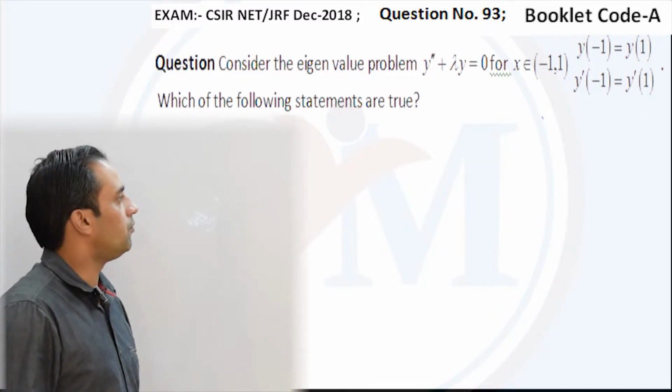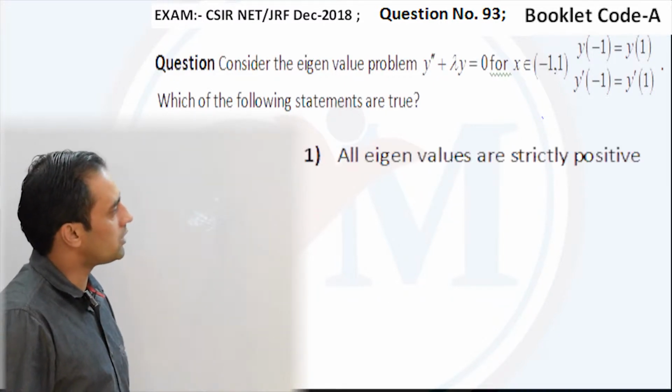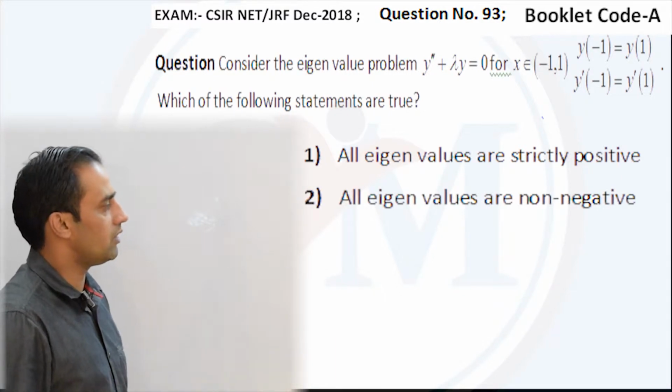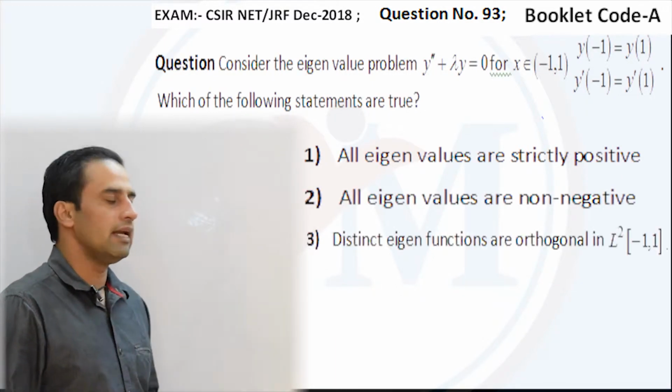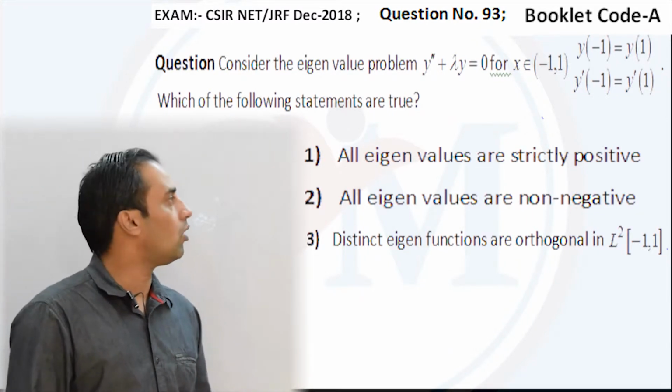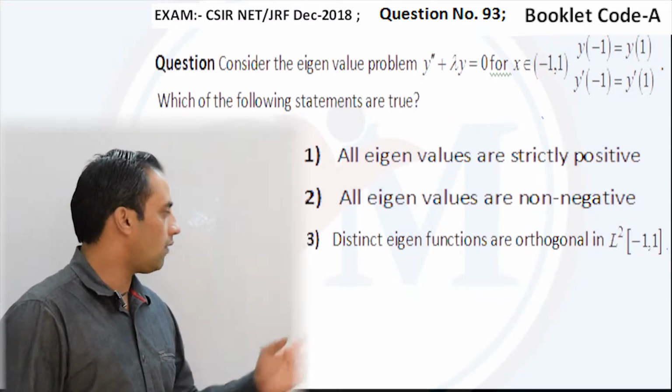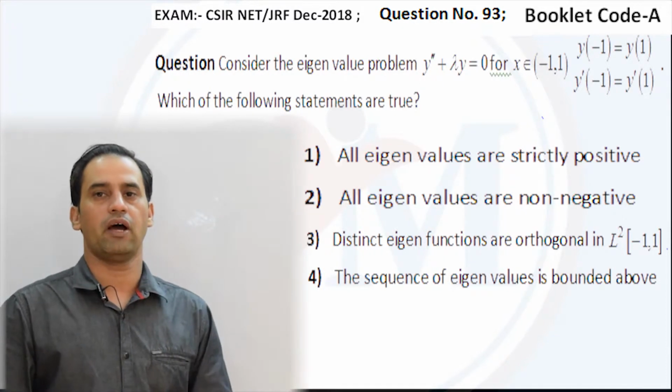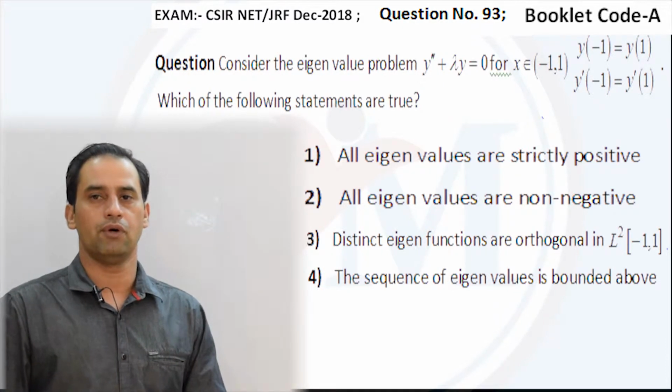We have to verify whether all eigenvalues are positive. The second option is all eigenvalues are non-negative. The third option is distinct eigenfunctions are orthogonal on minus 1 to 1. And the fourth option is whether the sequence of eigenvalues is bounded above or not.